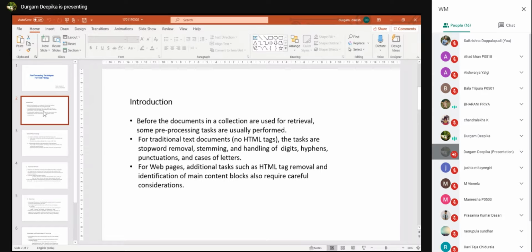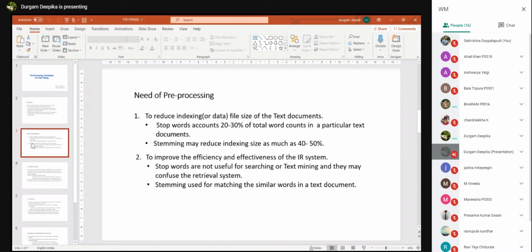For example, for text documents, we have to do stop word removal, stemming, and handling of digits, hyphens, punctuation, and so on. For web pages, we have to do additional tasks along with stop word removal and stemming. We have to do HTML tag removal. Main content blocks also require careful consideration.